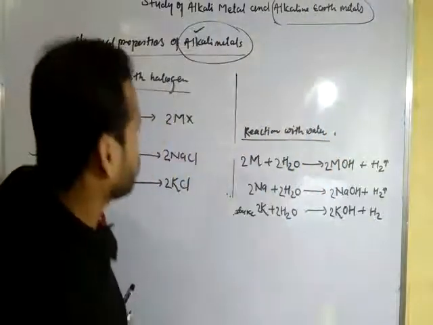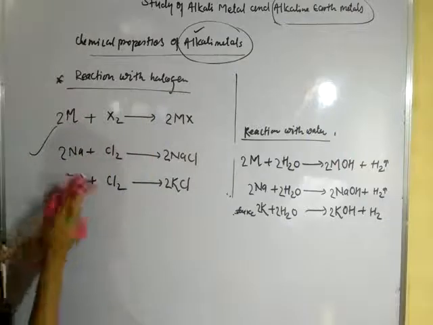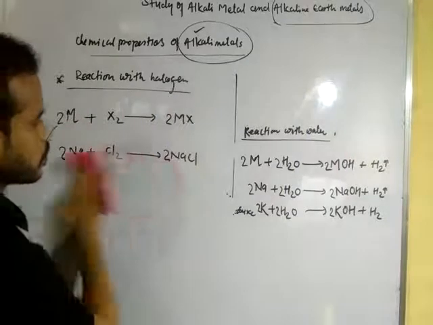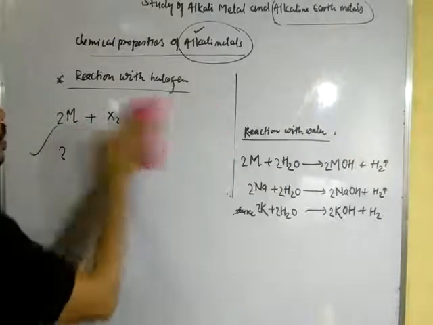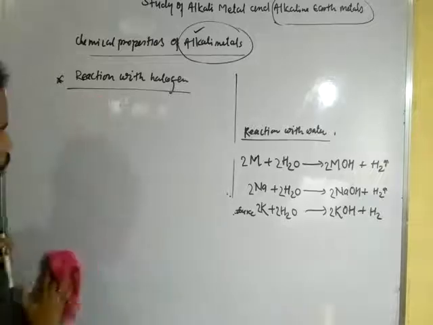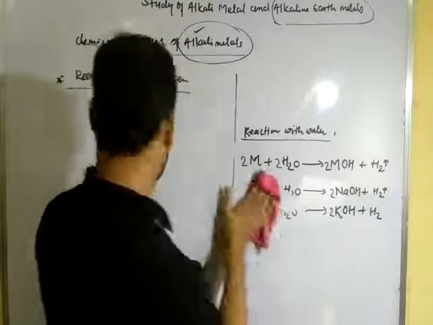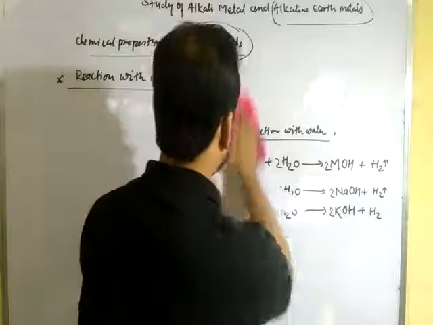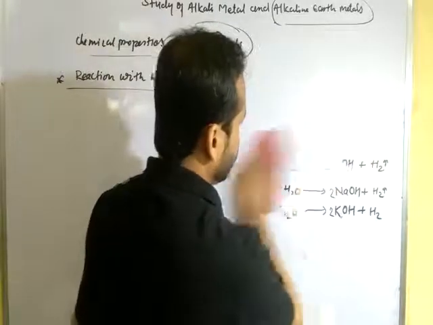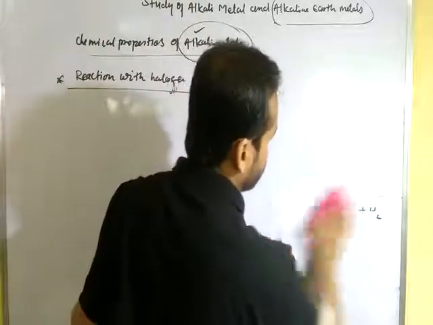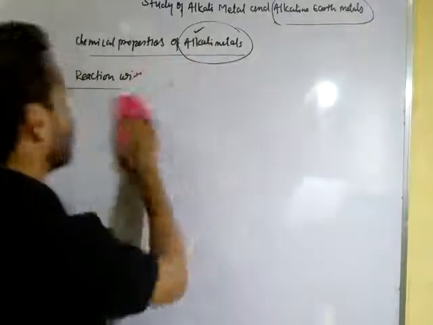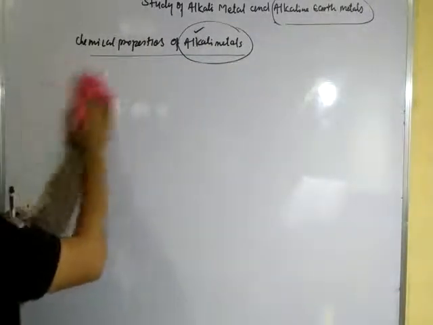Okay, dear student, alkaline earth metals. When we talk about alkaline earth metals, in the periodic table, the second A group elements are known as alkaline earth metals and belong to the s block.